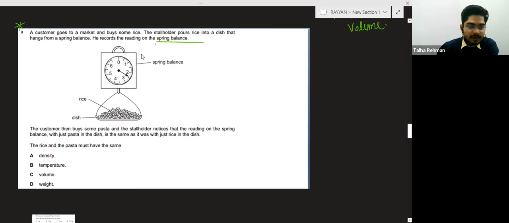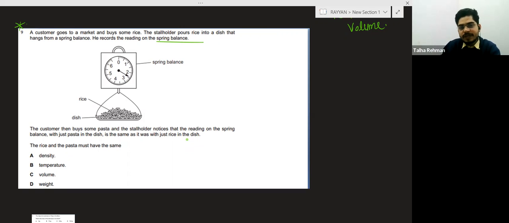After that, they are saying the customer then buys some pasta. After the rice, the customer buys some pasta, and the stall holder notices that the reading on the spring balance with just pasta in the dish is the same as that with just rice in the dish. So after that they are asking the rice and the pasta must have. I know the answer. Answer will be the weight, but I want to tell you the reason behind why the answer is weight.